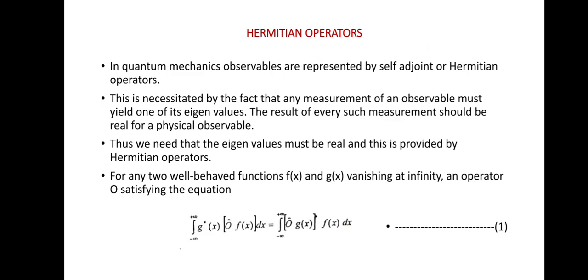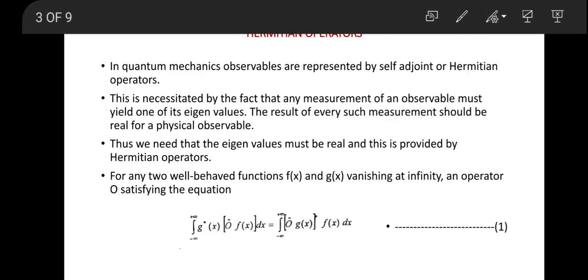The measurements of certain observables are taken as eigenvalues. The result of every measurement we consider for physical variables should be in the form of real values, but we are taking the measurements of that particular observable in the form of eigenvalues. Since we need to represent those eigenvalues as real values, we are using Hermitian operators. Thus we need the eigenvalues to be real, and this is provided by Hermitian operators.